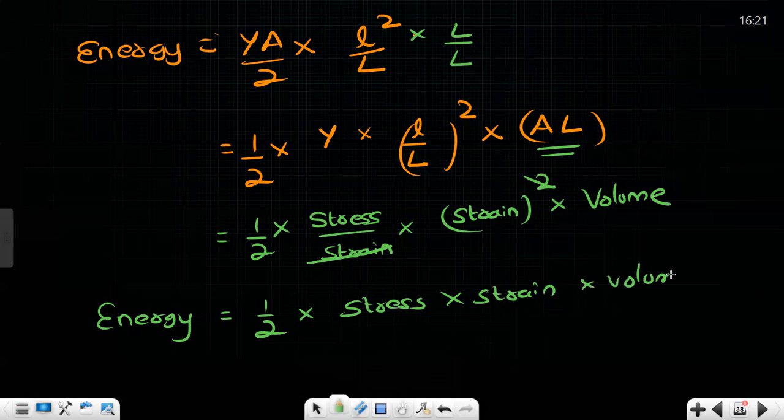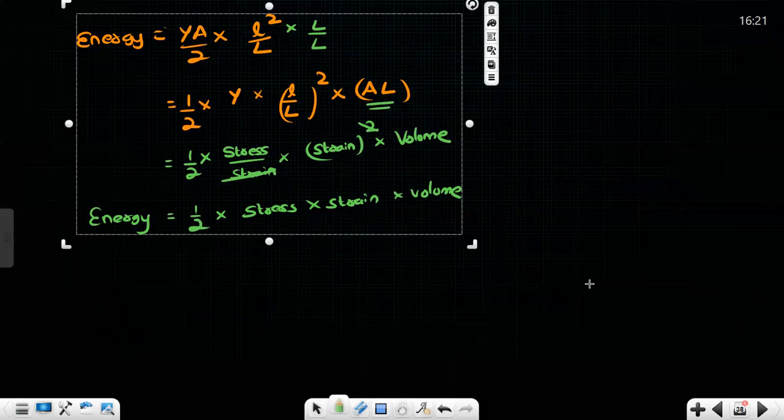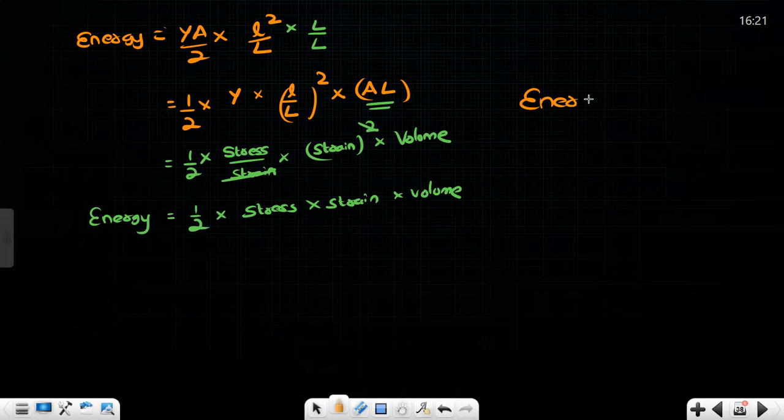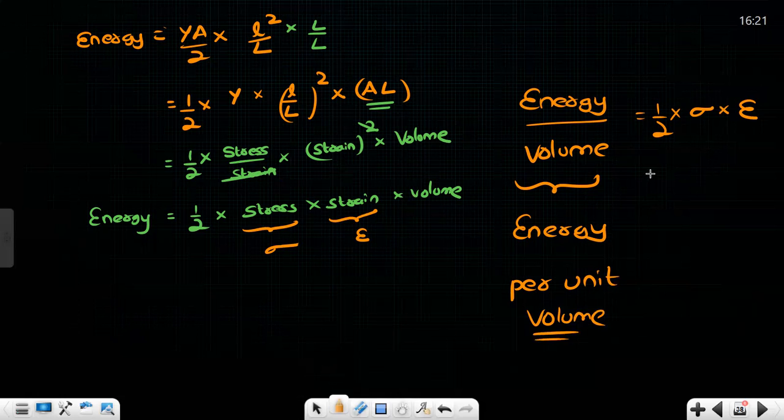Okay, sir. Now, something more is important. You got the formula as energy, but generally they will not ask you about energy, they will ask you about energy per unit volume. This is something very important. Half into stress into strain, correct? Stress is represented with this symbol, strain is represented with this symbol. So this term is called energy per unit volume. What is the formula? So you can remember it lifelong: half stress into strain.